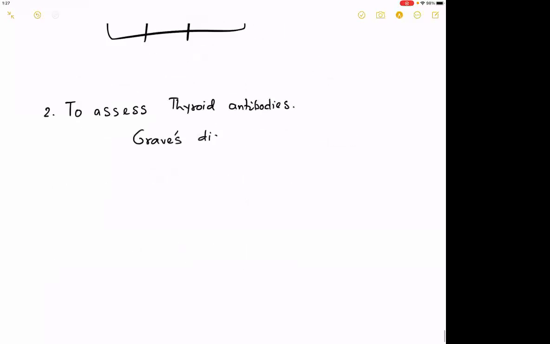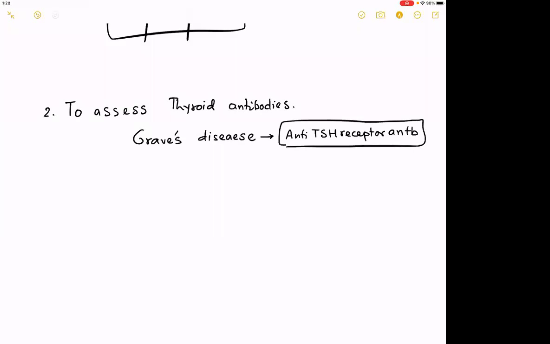In Graves' disease, the antibody is called anti-TSH receptor antibody. MCQ, very, very, very important. So this is an important MCQ. What is the antibody in Graves' disease called? It is usually called anti-TSH receptor antibody.